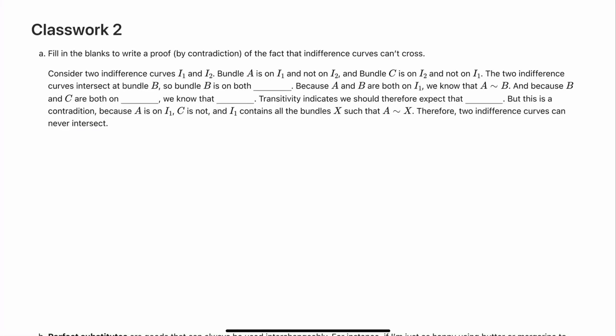Here I'm going to go over the answers to classwork 2. So we start with a question on proving that indifference curves cannot cross, and it'll be a proof by contradiction. So I say consider two indifference curves, I1 and I2, and let's go ahead and draw those curves.